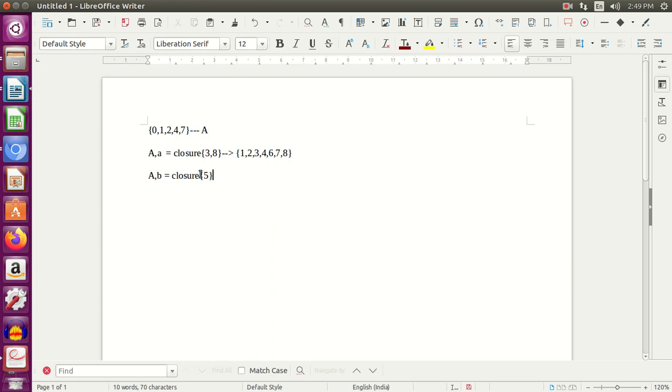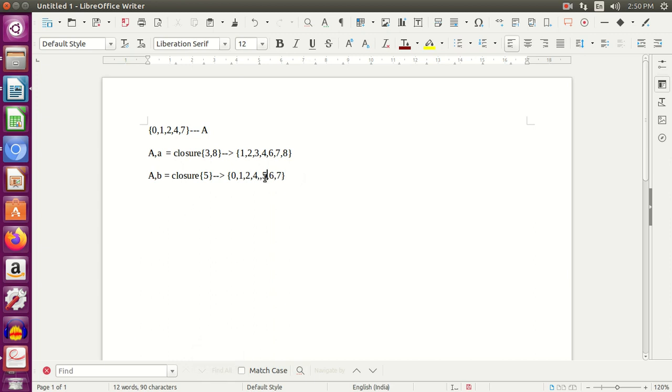If you calculate the closure of 5, what you get is something really big, which consists of 0, 1, 2, 4, 5, 6, 7.